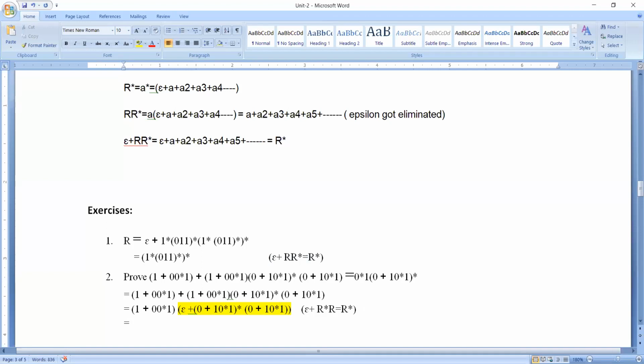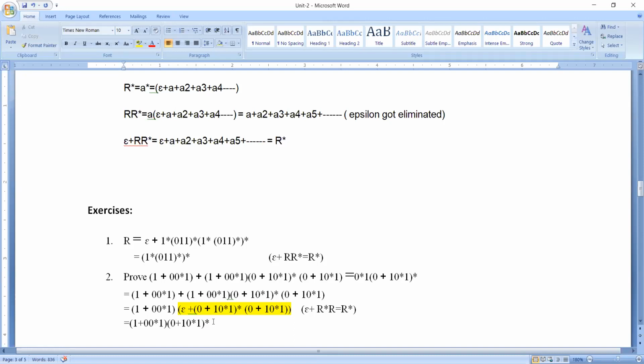So finally, what am I going to write? 1 plus 0 0 star 1 into, when you do the simplification, what is r now? 0 plus 1 0 star 1 and whole star.